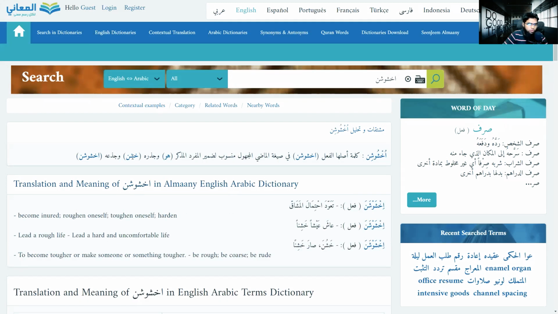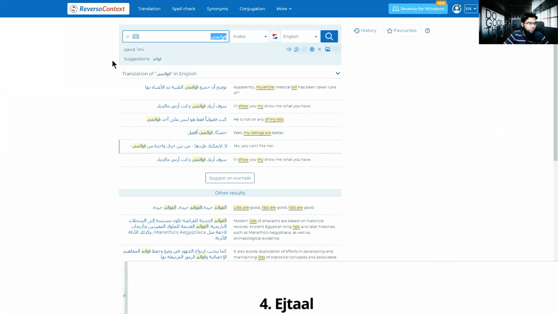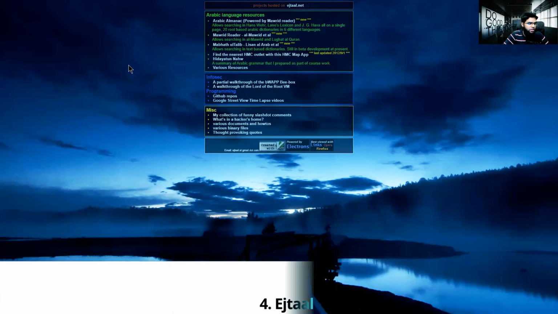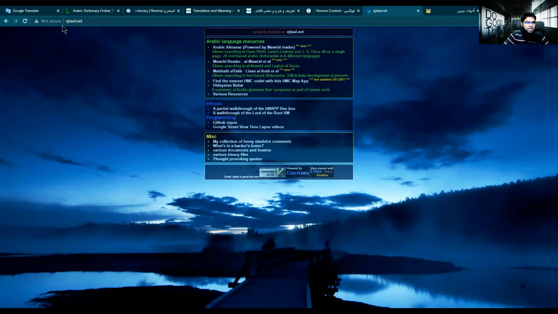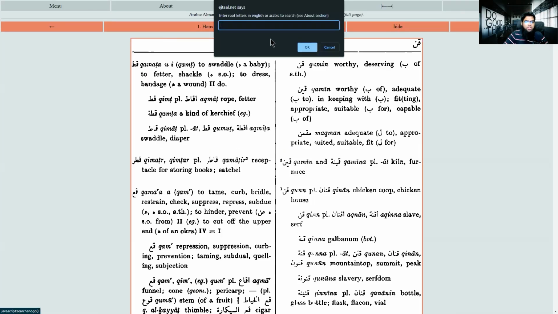It gives you the jizratu. You have khaf, sheen, and noon. Now you can take this khaf, sheen, and noon, and the best dictionary which I always recommend is you go to ejtaal.net. Right? You see Reverso, fine. You go to ejtaal.net, and you click on Arabic Almanac Reader. Now Hans Wehr dictionary. And then you search for the root you've taken from the previous website, right? It was khaf, sheen, and noon.